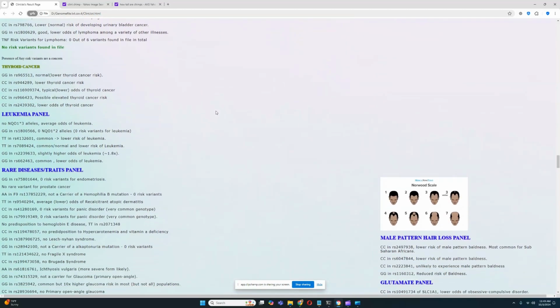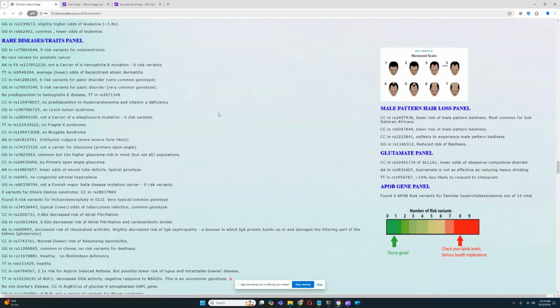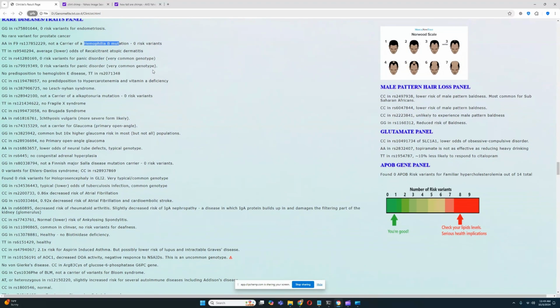Okay, let's scroll past this. Leukemia panel, we saw that. Rare diseases. Let's look at rare diseases. That's very interesting as well. Not a carrier of anything here. Not a carrier of hemophilia B.